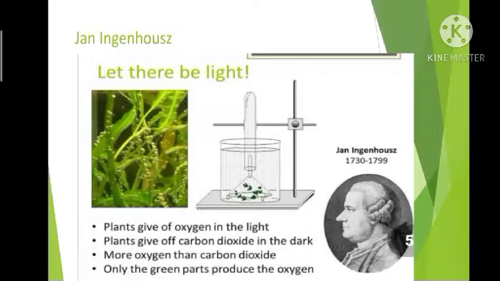Another experiment was also done by Ingenhouse, with an aquatic plant. He showed that when the plant was kept in bright sunlight, small bubbles formed around the green parts of the plant. But when it was kept in the dark, such bubbles were not found. He identified that these bubbles are nothing but the gas oxygen, and he showed that it is only the green part of the plant that can release oxygen. So he concluded that the green parts of the plant can produce oxygen when kept in sunlight.